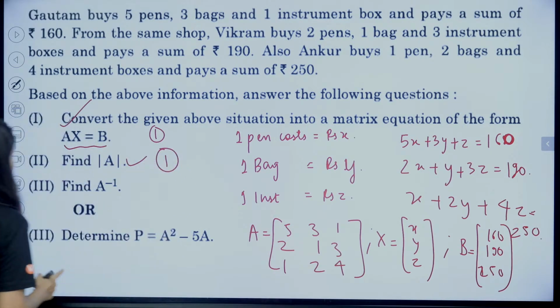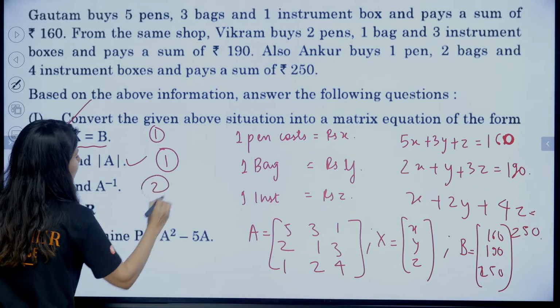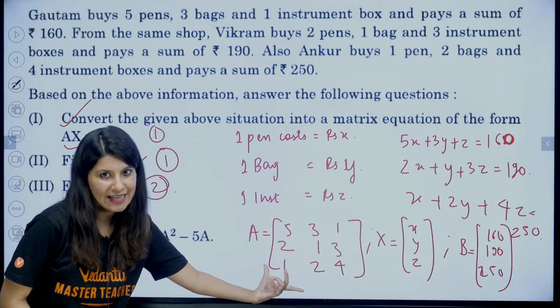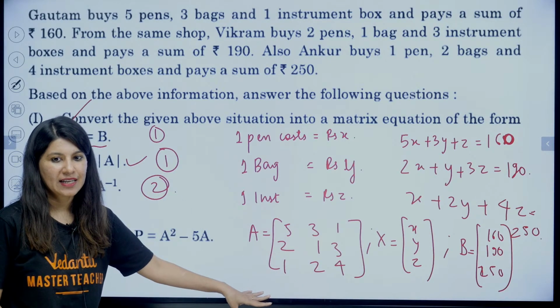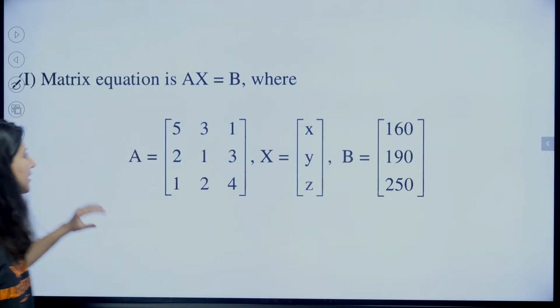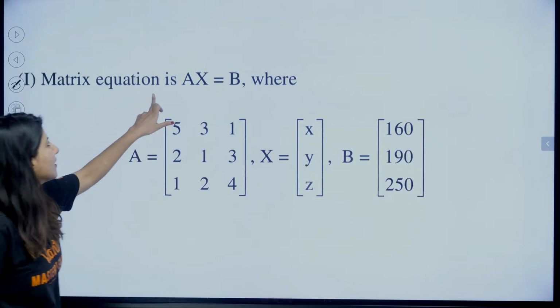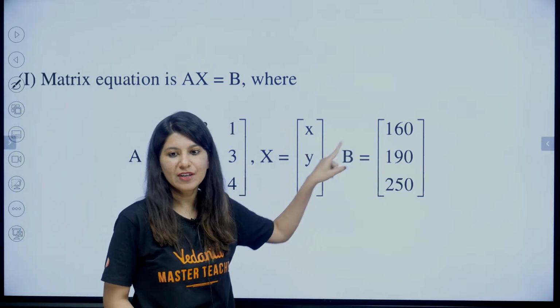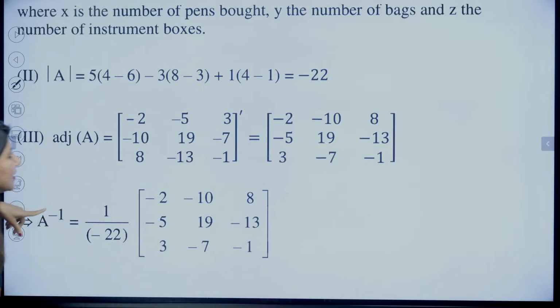Done. And this is find A inverse. So 2 marks for A inverse. You know how to calculate A inverse: adjoint of A by determinant A. So this is your solution. The first part: the matrix equation is AX equals B. Done, first mark.